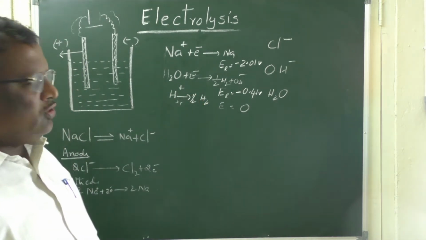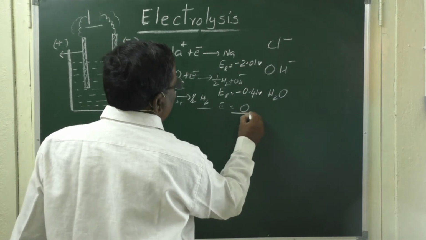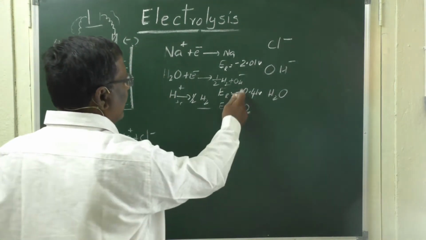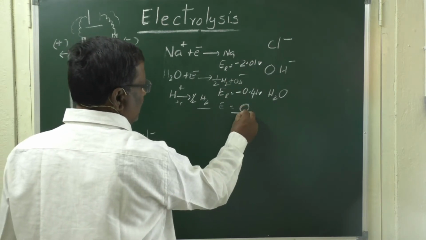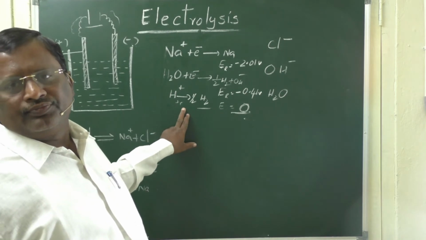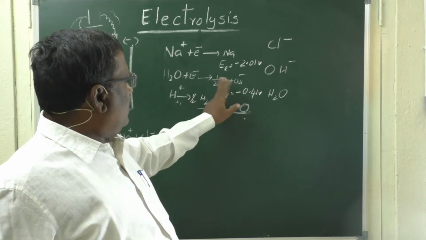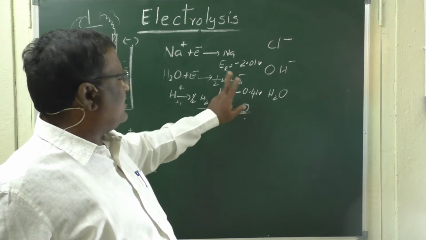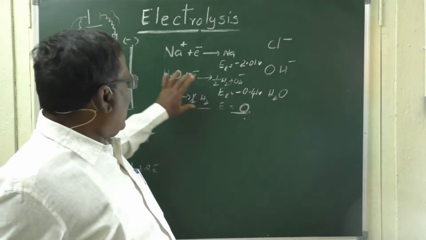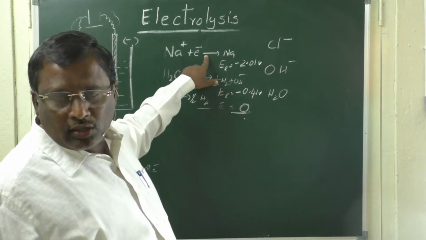Out of these, the H plus to H2 reaction has the highest reduction potential, that is 0. All the others are negative values, so this reaction will take place first. Next, water will reduce as hydrogen gas, and here the potential is minus 0.41. As long as these two are present in the solution, sodium reduction is not possible.